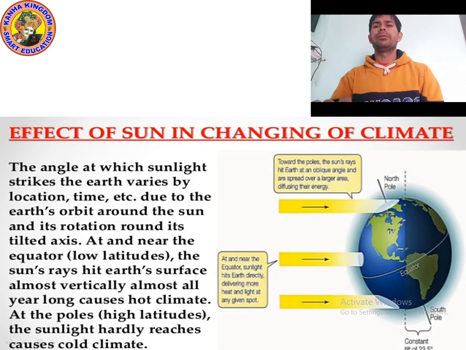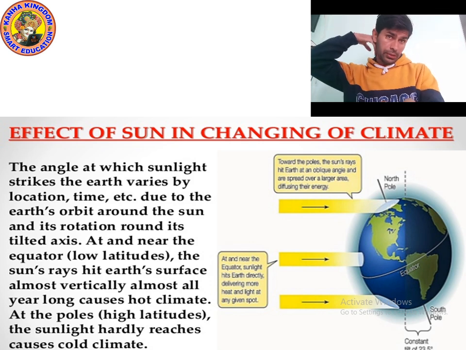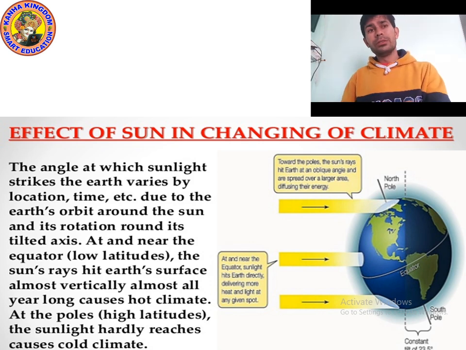Hello, class 7. So, we have been studying chapter number 6, weather, climate, and adaptation of animal. Today, we will study some new topics like effect of sun in changing climate, climate of zones of India: alpine zone, subtropical zone, arid zone. These topics we will study.